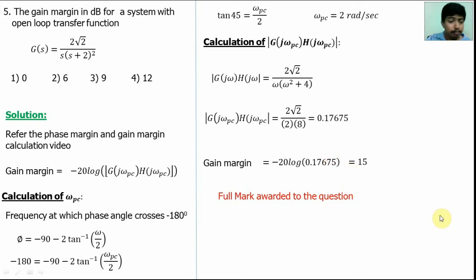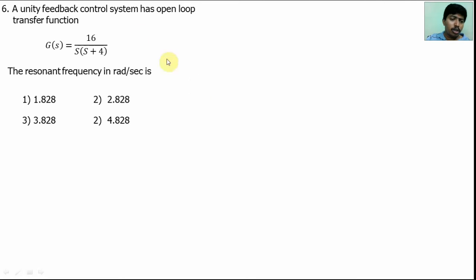Next question. In the question, a unity feedback control system is given, and the open loop transfer function of the system is given. We have to find the resonance frequency response. First, convert this open loop system into a closed loop system.